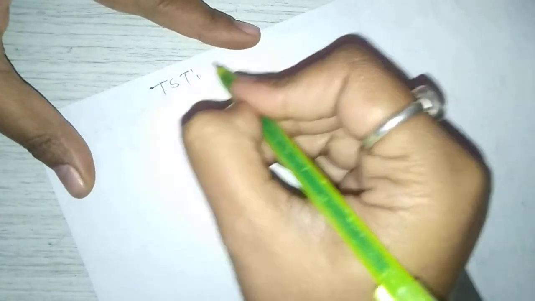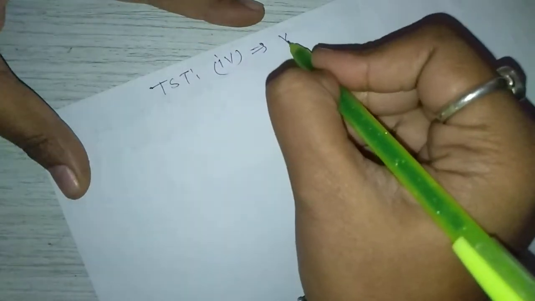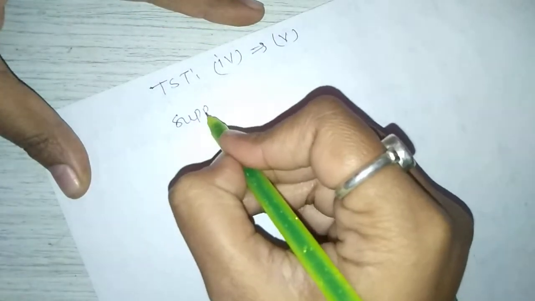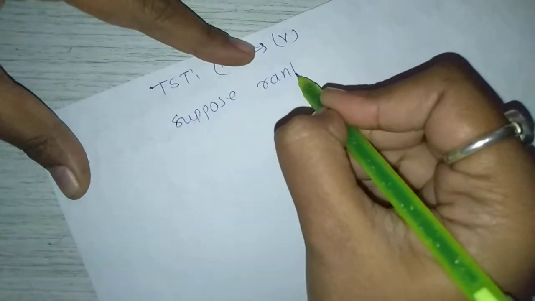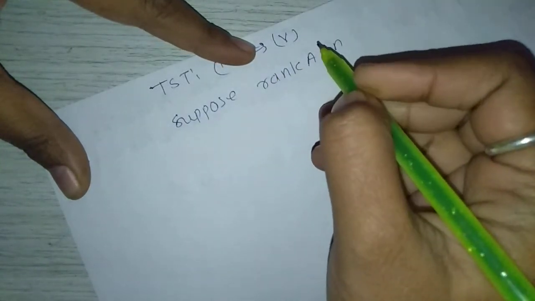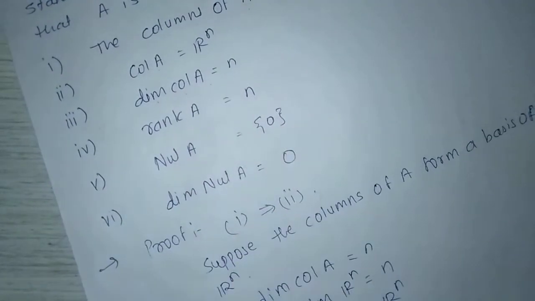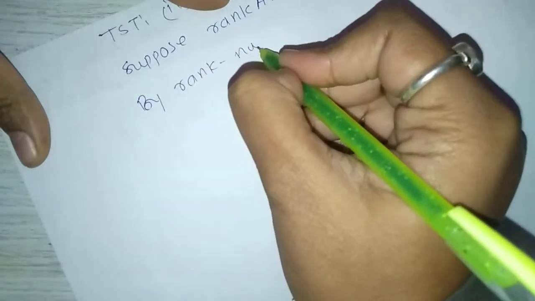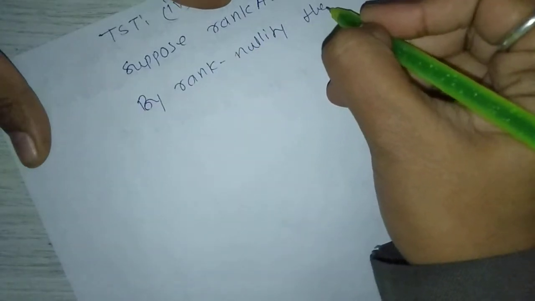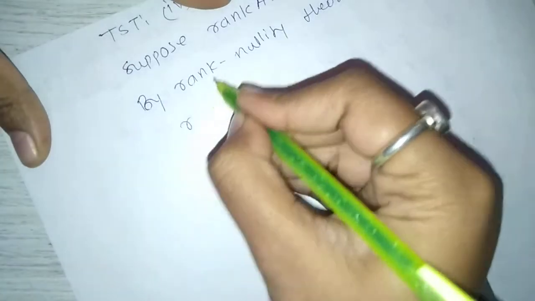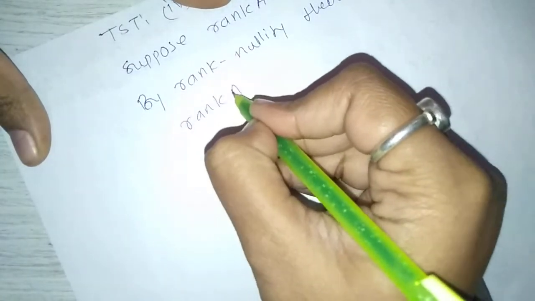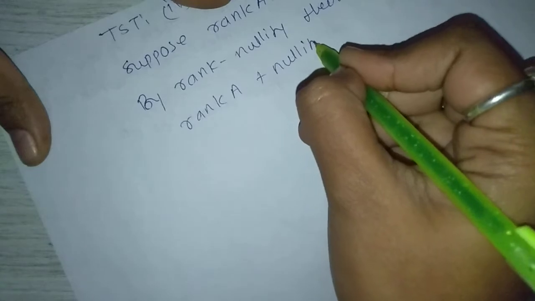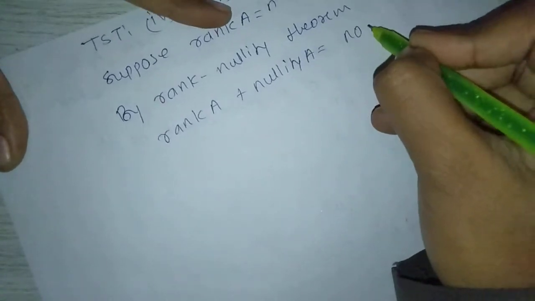Now to show that 4th implies 5, first suppose rank of A equals n, and then show that null space of A equals singleton 0. By the rank nullity theorem, we know that rank of A plus nullity of A equals number of columns.